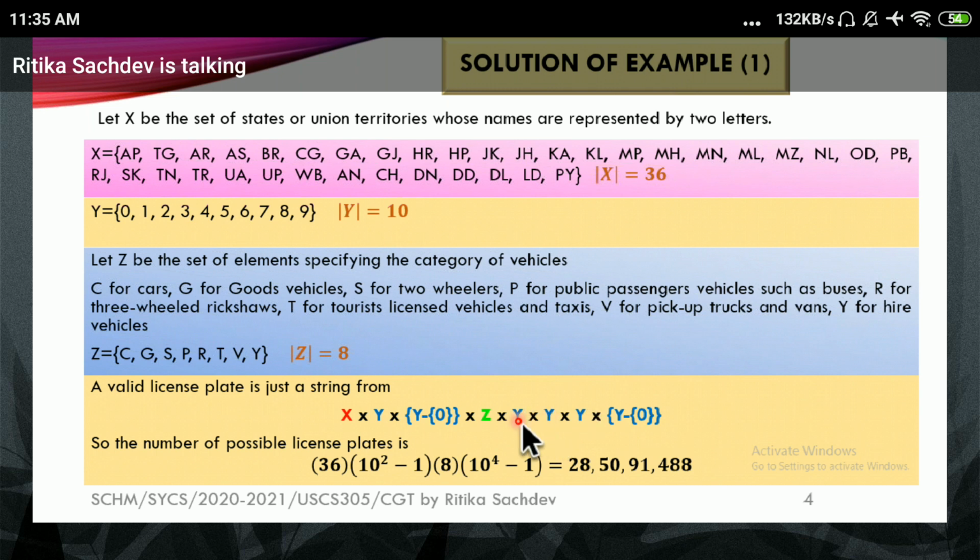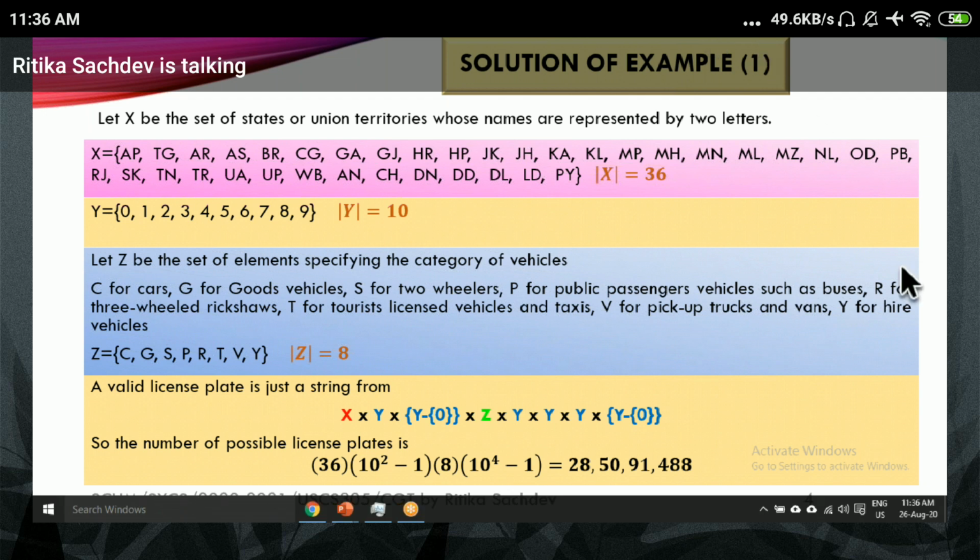And then we have 4 digits. From 4 digits, we will get 10 raised to 4, that is 10,000 elements, of which 0000 is not allowed. So one element is not allowed. And when I multiply this, I'm getting this. So we are getting so many license plates. 28 crore license plates we have.